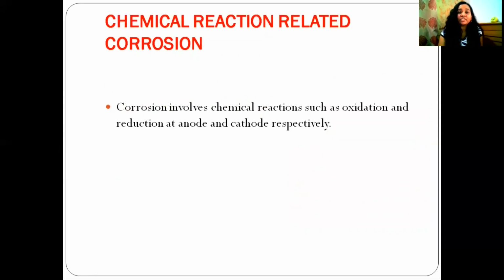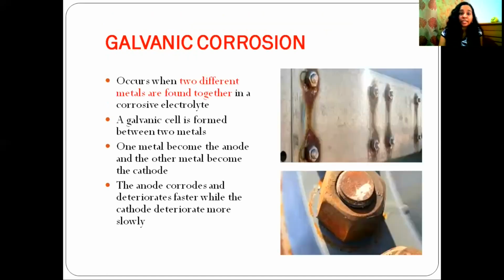Chemical reaction related corrosion. Corrosion involves chemical reactions such as oxidation and reduction at anode and cathode respectively. Let's see what this chemical reaction related corrosion is. An example is galvanic corrosion. Here you can see galvanic corrosion. This type of corrosion occurs when two different metals are found together. This is one metal and this is another metal.